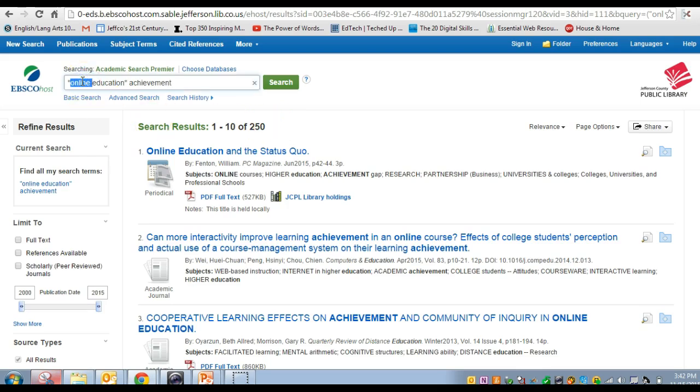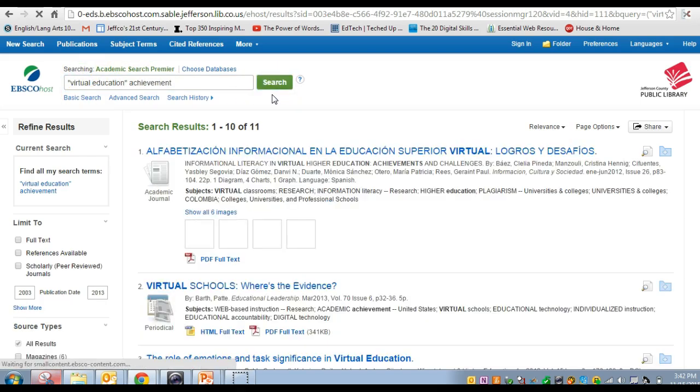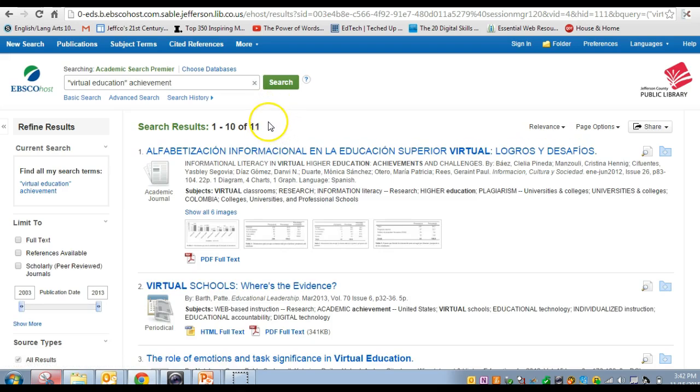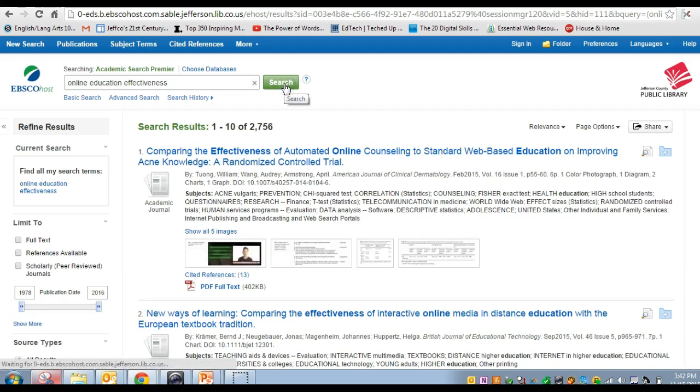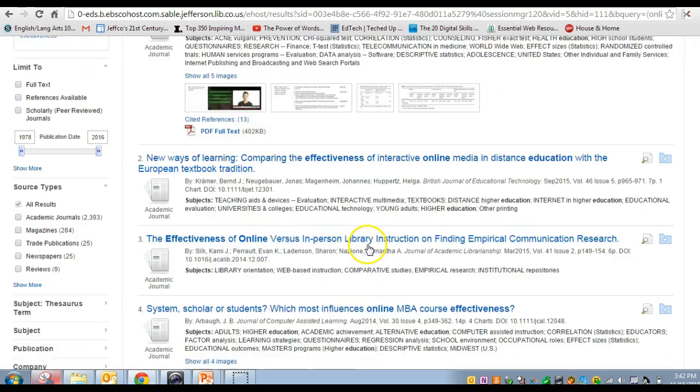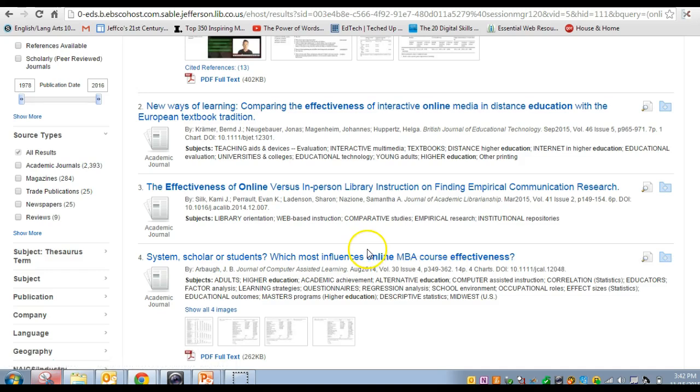Let's just change this to virtual education and see what happens. If I change it from online to virtual, maybe I'll get something not as good a search term. So I learned through that online education is probably going to be more of what I need. When I was looking at the different options, let's just type that in. Oh, down here I see online effectiveness. Okay, let's try that, see what we get. Okay, 2,000 options. But I might start looking through these and say, maybe these aren't as relevant as I need.